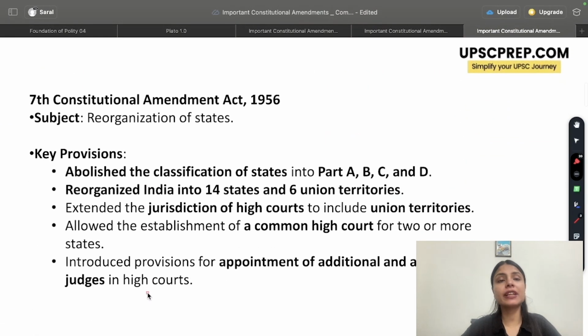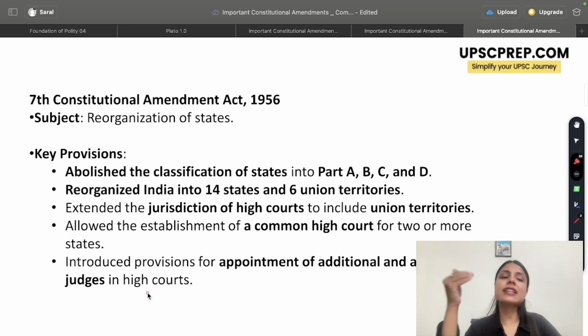Now, the second amendment that we'll be talking about is the Seventh Constitutional Amendment Act of 1956. Now, my dear students, once we got independent, the states of our country were divided in classifications of A, B, C, and D. It was based on the fact that some were British provinces, some were princely states, and, for example, Andaman and Nicobar was a separate category. But the point was, this division was neither efficient nor did it make any sense for an independent country to be divided in these groups.